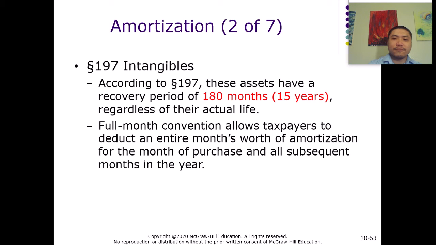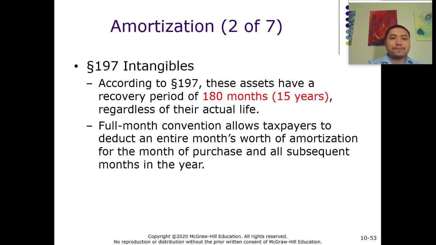The business has to use 180 months as the recovery period. Even if, let's say, the company has a copyright for 10 years, for tax purposes they still have to use 15 years as the recovery period of the copyright.